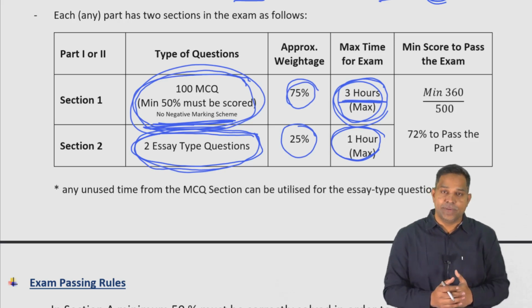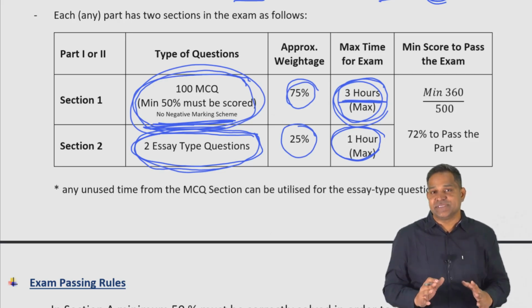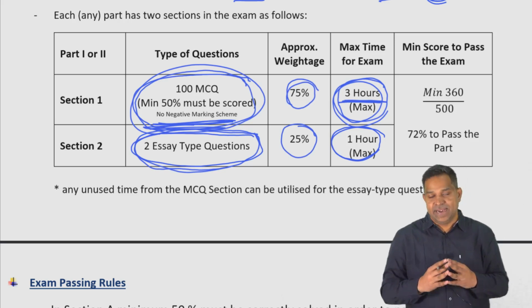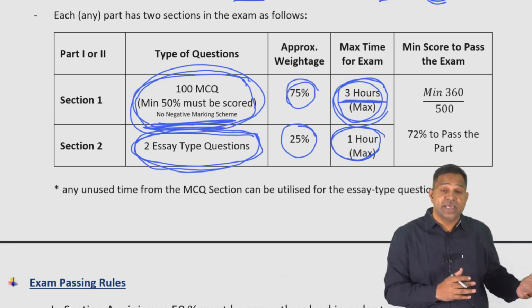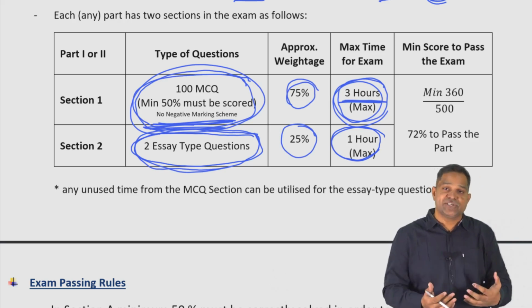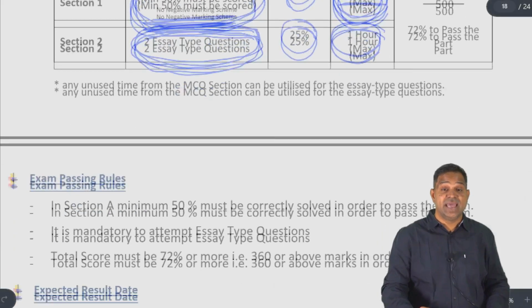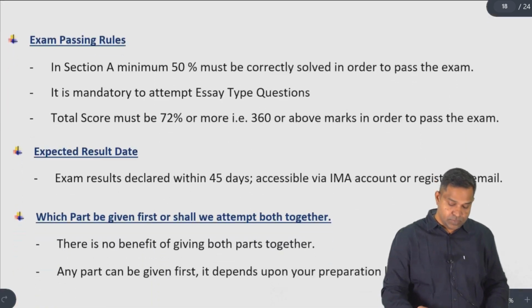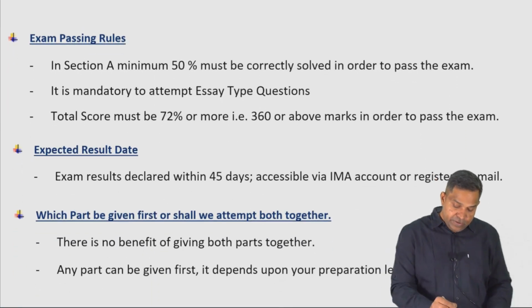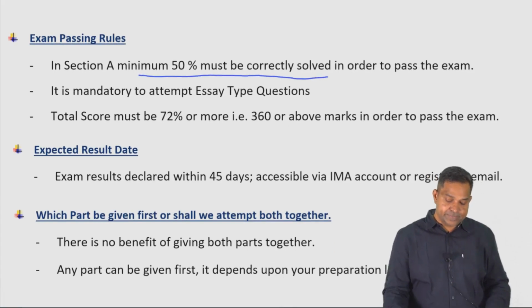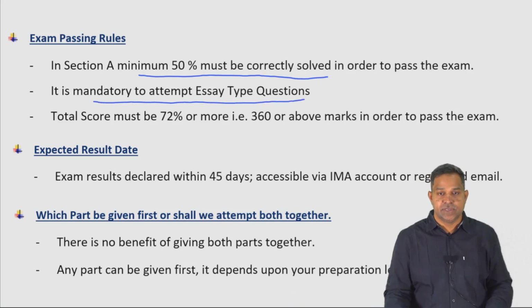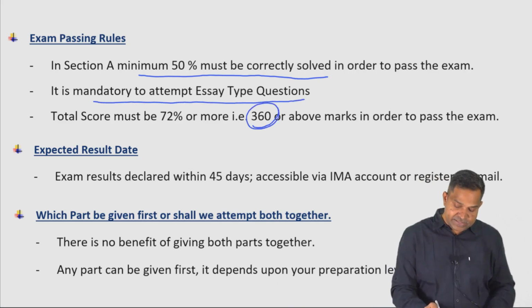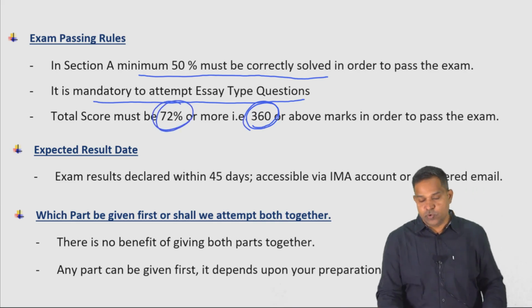For your essay window to open, you need to make sure that 50% of your MCQ questions are correct, and hence attempting each and every question in the MCQ section is very, very important. Which can also be looked at as, if your essay window opens, it is a good indication that 50% of your MCQ questions have been marked correctly. 50% of the MCQs must be correct, and after that it is mandatory to attempt the essay type questions. You have to score a minimum of 360, which is 72% or above, to be able to pass the exam.